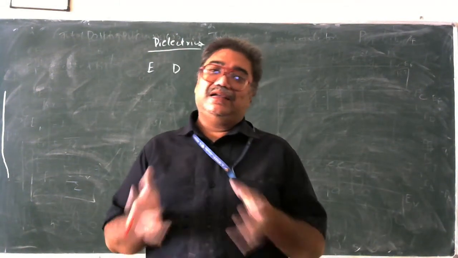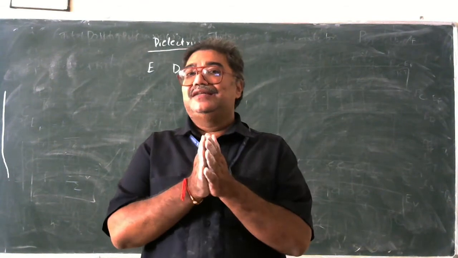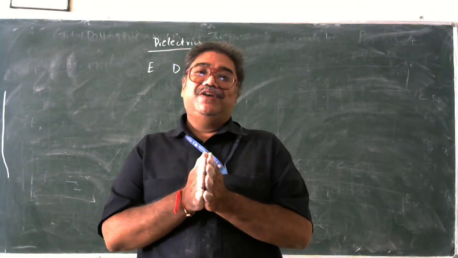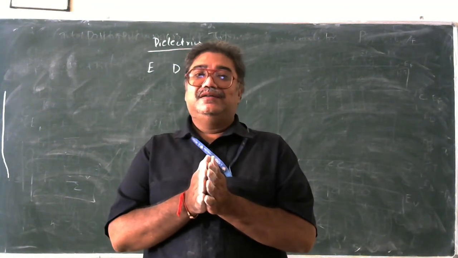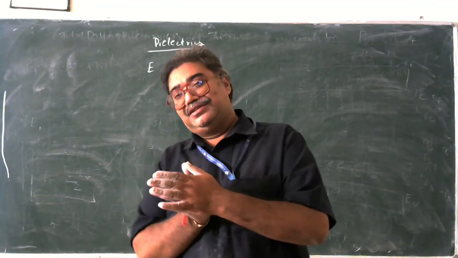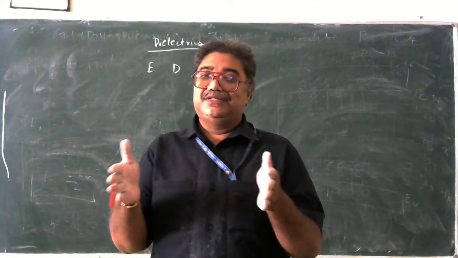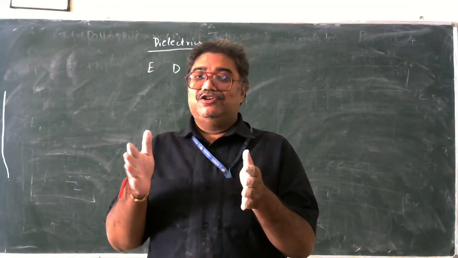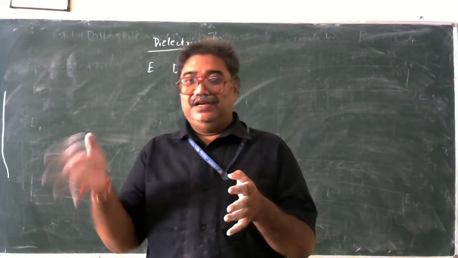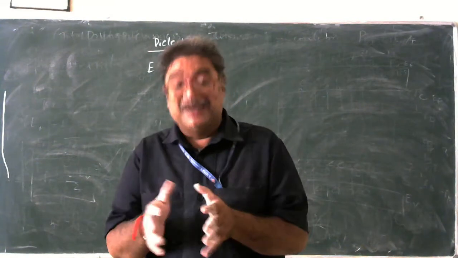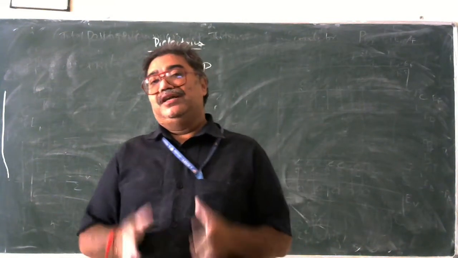So earlier in an insulator, what is the case? The positives and negatives are the same and they are comfortable with each other, they are bonded to each other. And when we apply some field, what is happening? They are still bonded, but their direction is changed. The positives will look towards one direction, negatives towards the other, but still they are bonded to each other. This type of alignment is what we call polarization.